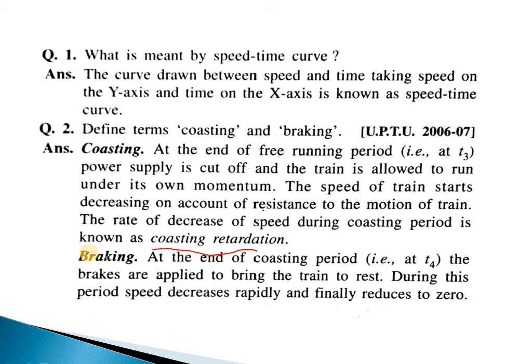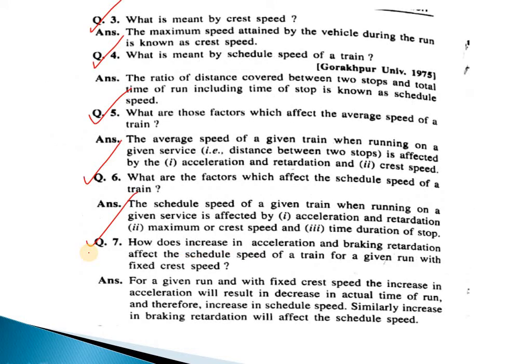So from first we have discussed what is speed time curve, then coasting and braking, then what is crest speed, scheduled speed of a train, what are the factors that affect the average speed of the train, then what are the factors which affect the scheduled speed of the train, then how does increased acceleration and braking retardation affect the scheduled speed of a train.